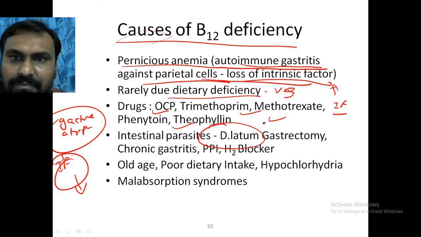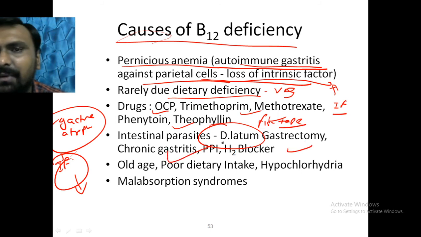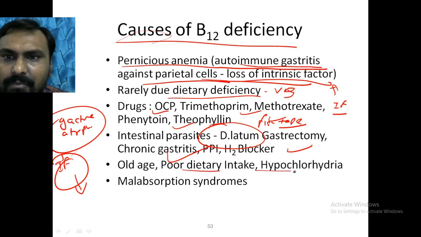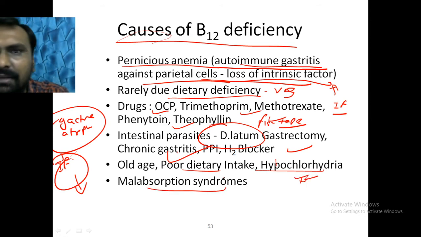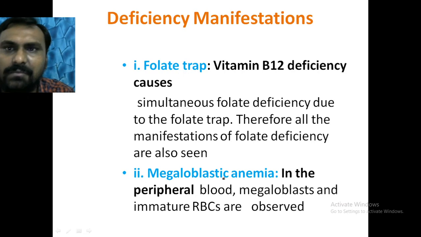Then Diphyllobothrium latum, the fish tapeworm, is a very important cause of vitamin B12 deficiency, or gastrectomy or chronic gastritis, where defective absorption of vitamin B12 occurs. And poor dietary intake, hypochlorhydria, where acidity is less so intrinsic factor will not be synthesized, or malabsorption syndrome. So all are causes of vitamin B12 deficiency.